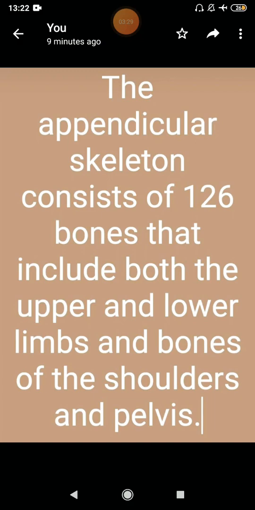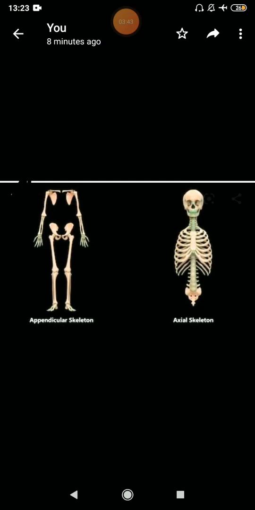Then the appendicular skeleton consists of 126 bones which include both the upper and lower limbs, meaning both your hands and legs, and the bones of the shoulder and pelvis. So here if we separate the skeleton into the appendicular skeleton and axial skeleton, we will see this.